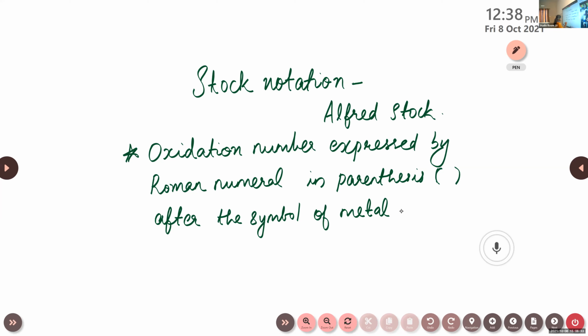So you can write one example. If it is FeO, which one is the metal here? Fe, right? So we can write the oxidation state of Fe in terms of Stokes notation. It will be like this: Fe(II)O. Here II is the oxidation number of Fe. Clear? It's a metal, so it is always positive. So this is the representation of FeO in Stokes notation.